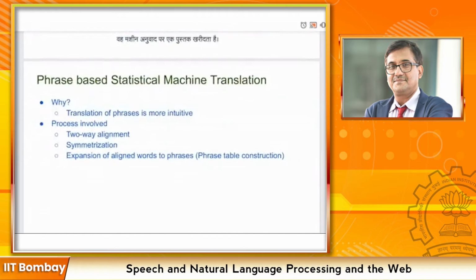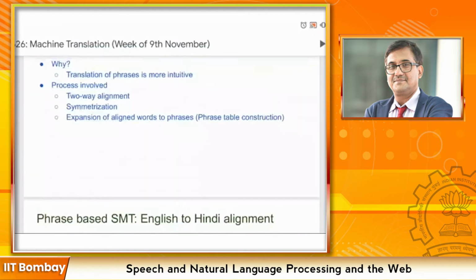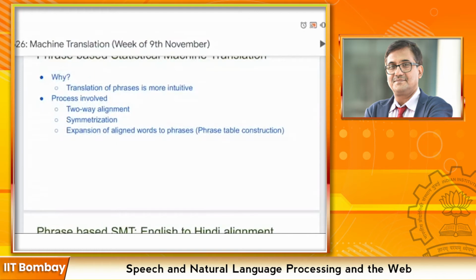So in statistical machine translation, we were working at the level of words. Statistical machine translation at the level of words is less effective because translation of phrases is more intuitive than the words. So phrase-based machine translation is basically done in three phases. So the first phase is two-way alignment. We will be seeing an example where we will be showing the output of all the three stages.